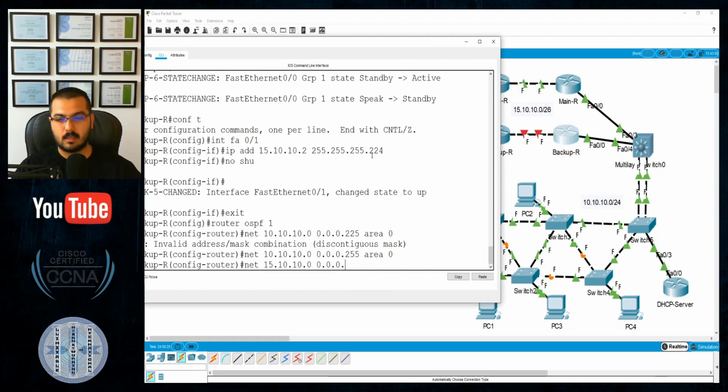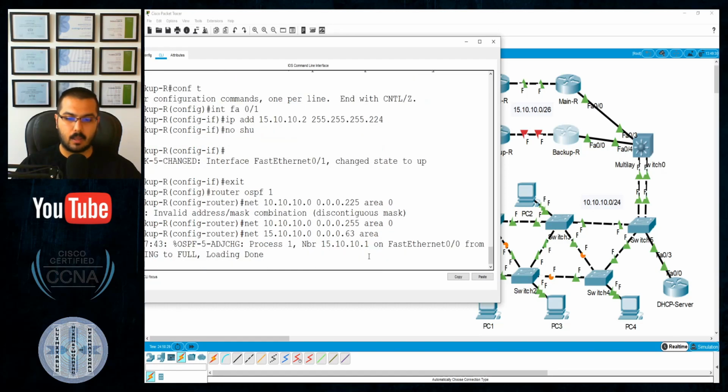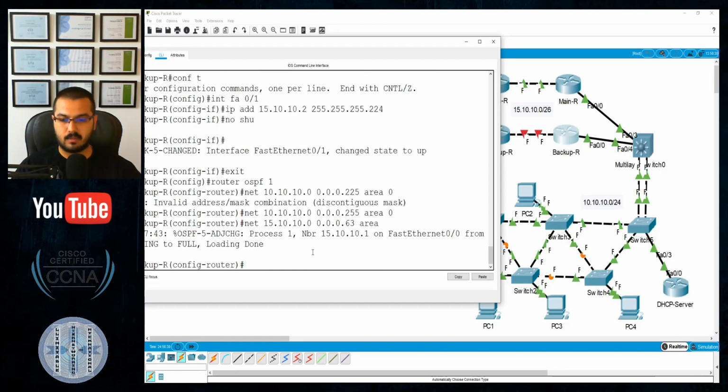I made a mistake in the subnet mask here. I will have to delete that. This is /27. The interface is /26. I'm sorry. I will correct that in 1 minute. It's /26, 192. So it will be 63. Area 0. That was very fast.